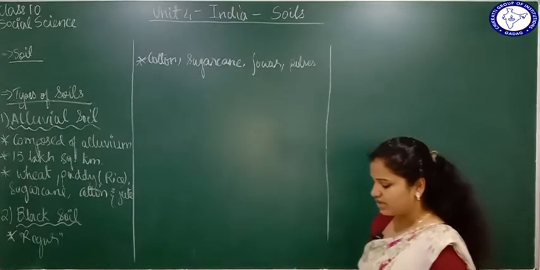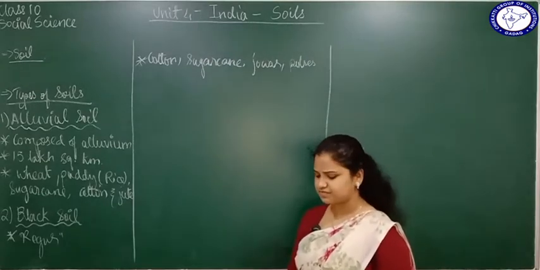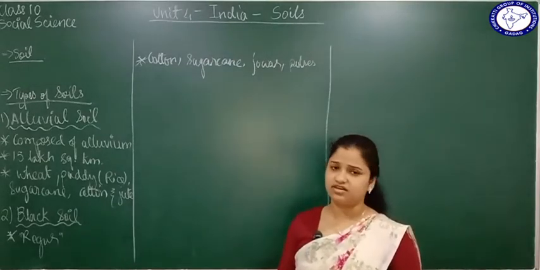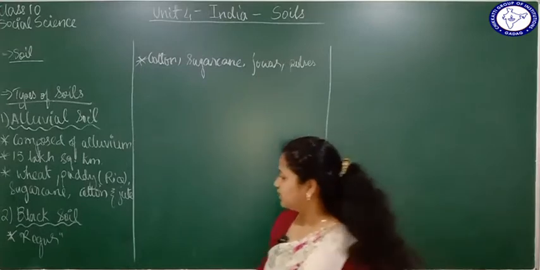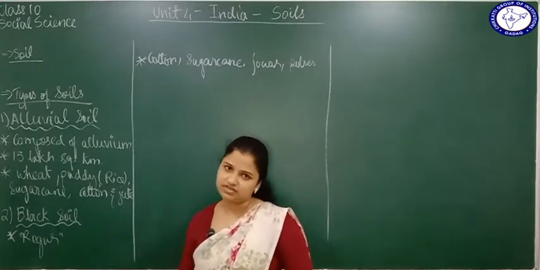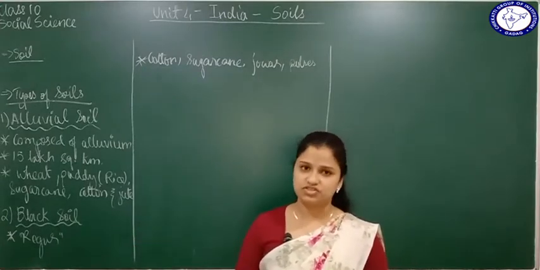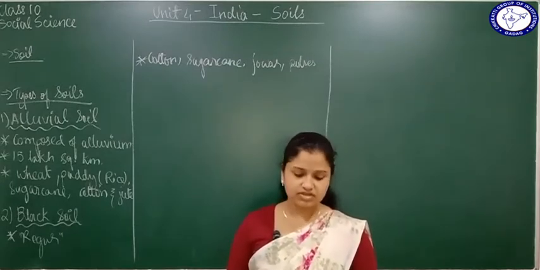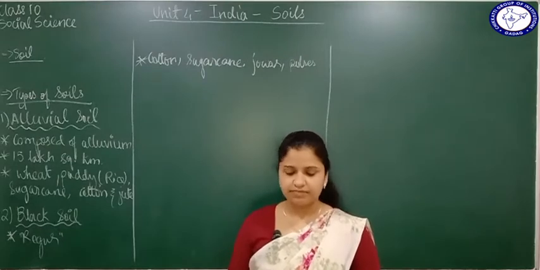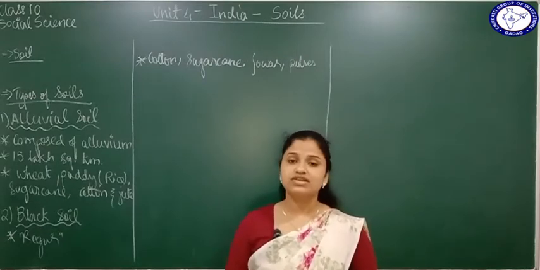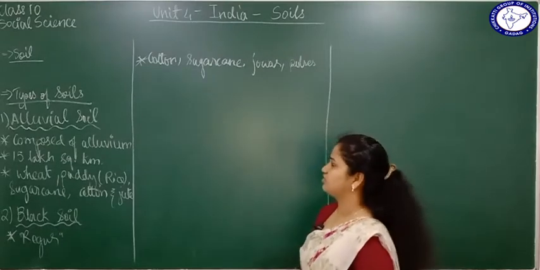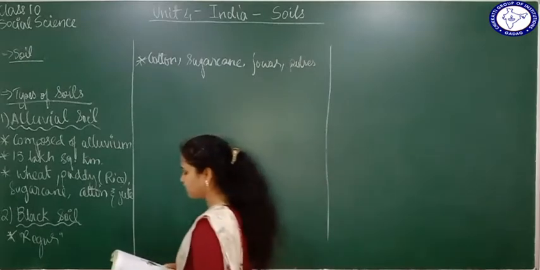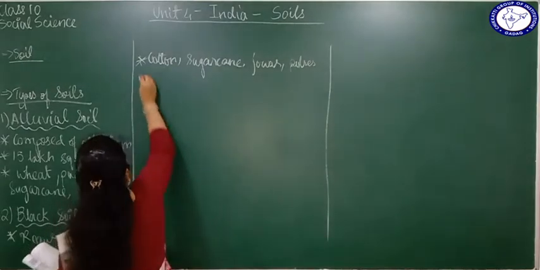So which are the different places that lie in the Deccan Plateau region? Your own state, Karnataka, lies in the Deccan Plateau region. That's why Karnataka has this Regur or black soil. Apart from that, Maharashtra, parts of Madhya Pradesh, parts of Telangana, northern parts of Karnataka, parts of Gujarat and Tamil Nadu all have black cotton soil. In total, 5.46 lakh square kilometers.